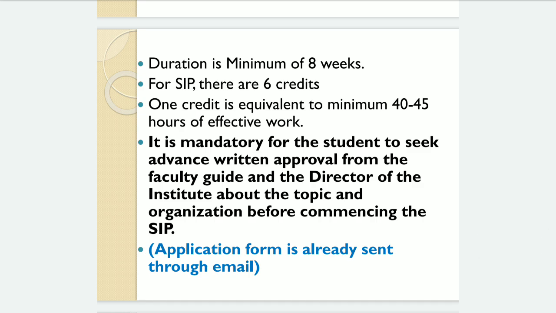Also remember that the duration is a minimum of 8 weeks and the summer internship project is for 6 credits. 3 credits are equivalent to a minimum of 40 to 45 hours of effective work. So your summer internship project should reflect approximately 90 hours of effective work.